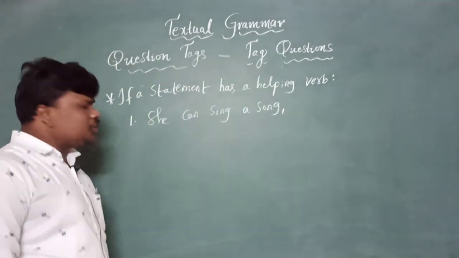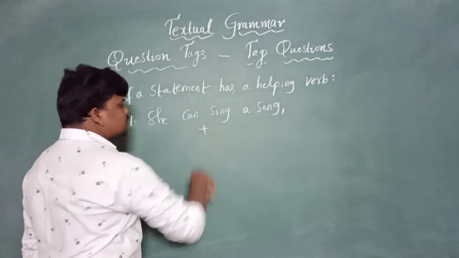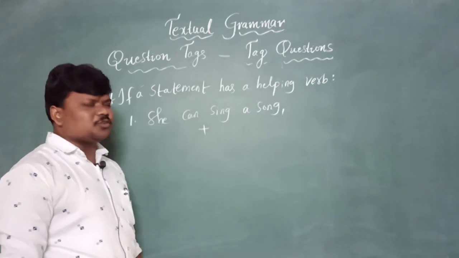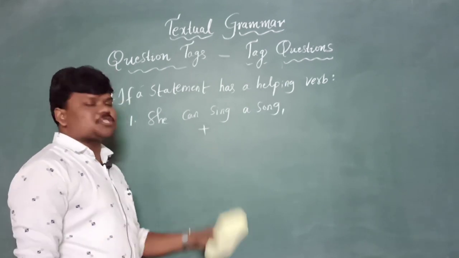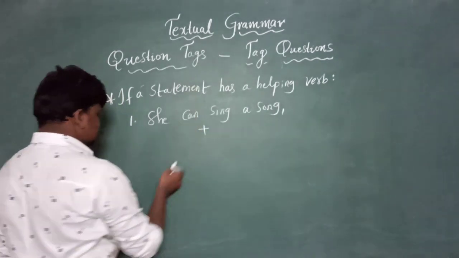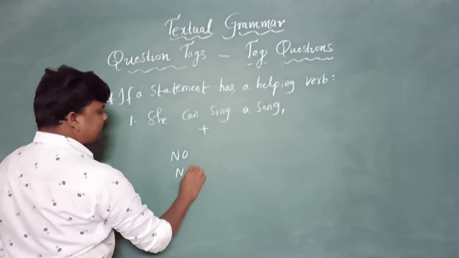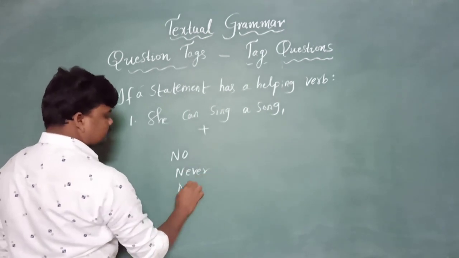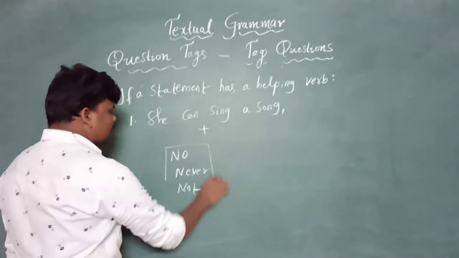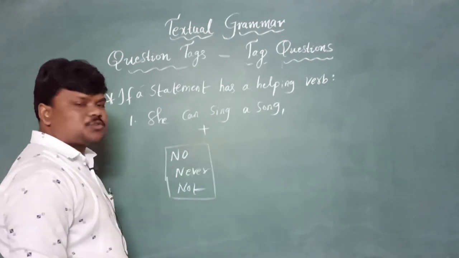As I already told you, first identify whether it is a positive statement or a negative statement. Sir, how do we need to remember whether it is positive or negative? Simple, my dears. If there are no negative words like no, never, not in any sentence, we can call that statement a positive statement.